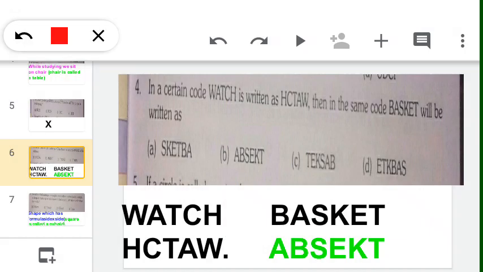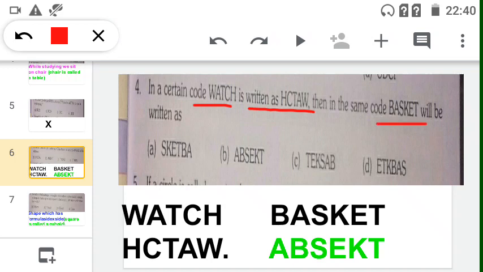See, in WATCH, W is replaced by H, A by C, T by T only, C by A, and H by W. Like that we have to find which option matches BASKET.